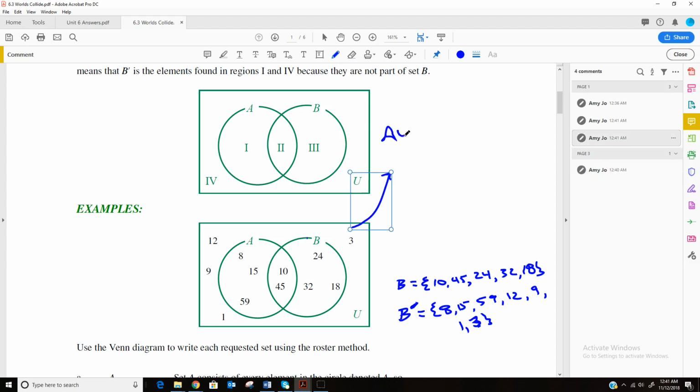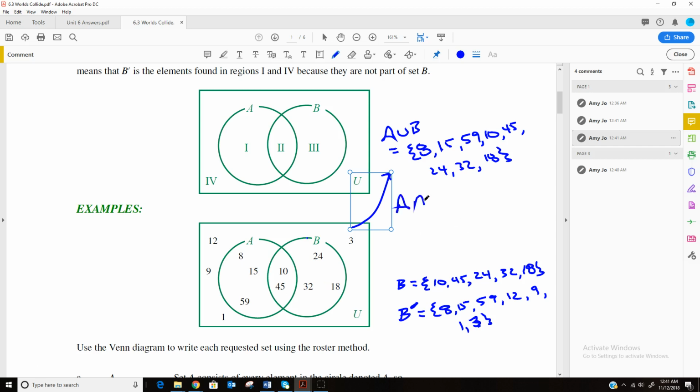So A union B would be equal to anything that's in either set. So I'm going to list 8, 15, 59, I'm also going to list 10 and 45, and I'm going to list 24, 32, and 18. A union is anything that's in one or the other or both.